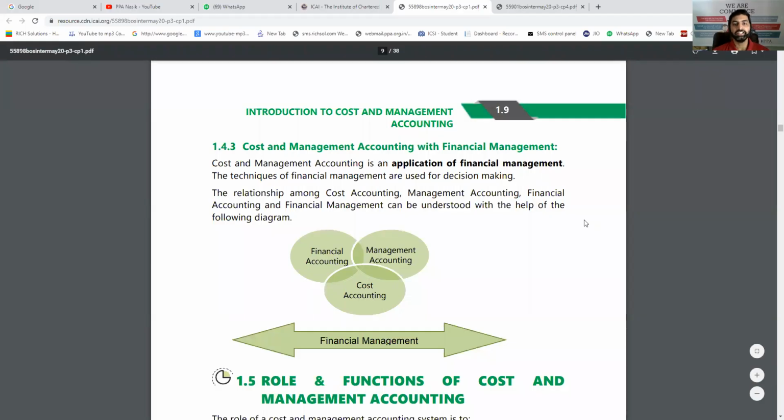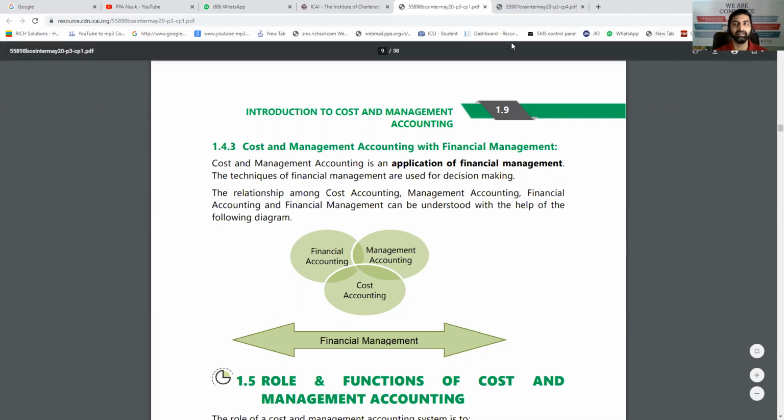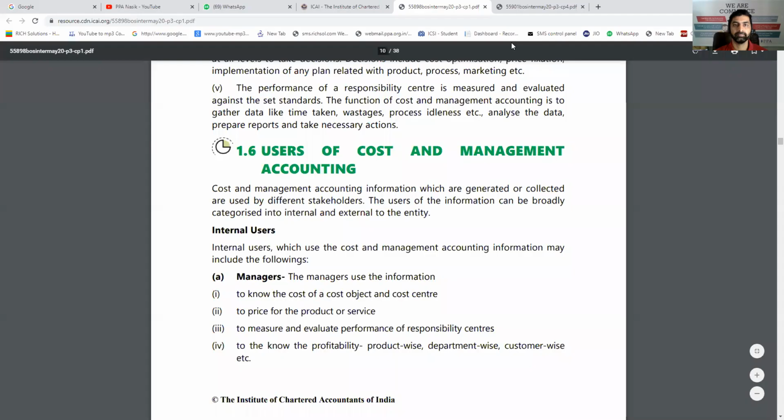And talking about financial management, it covers everything. It includes financial accounting, management accounting, and cost accounting. The mixture of all this information is used by financial management. So that's why financial management covers all these three segments. This can be a very short question asked.